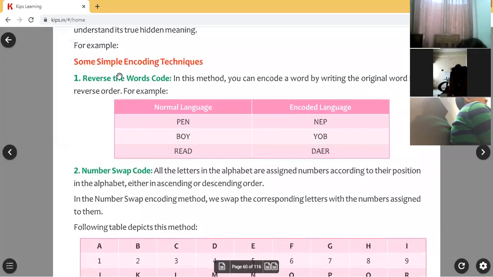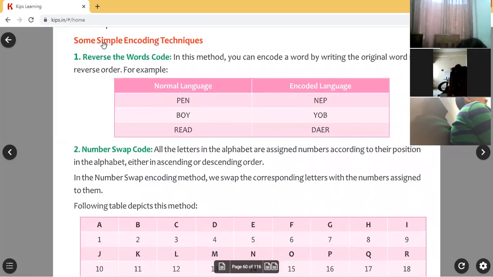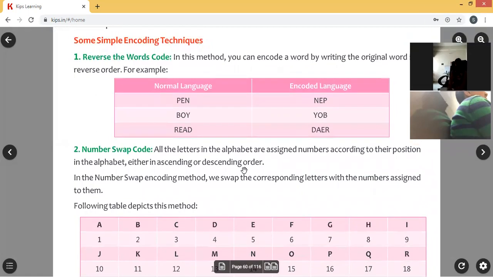They gave some methods, children, some simple encoding techniques. These are very simple, children. Bank people won't use these simple methods. Bank people will use complicated methods because bank accounts will have lakhs of rupees. Hackers always try to take away our money. So that's why bank people will not use simple encoding. They will use very difficult methods that hackers cannot identify.